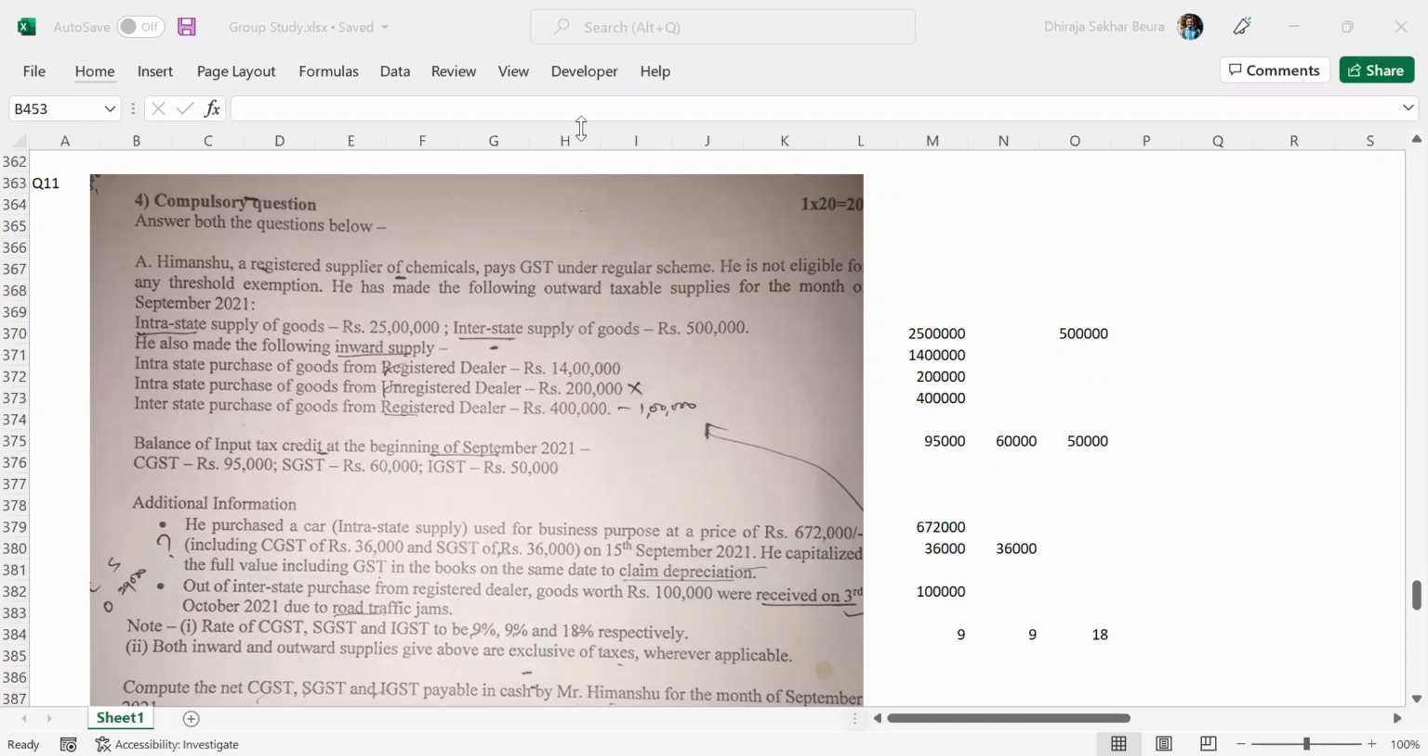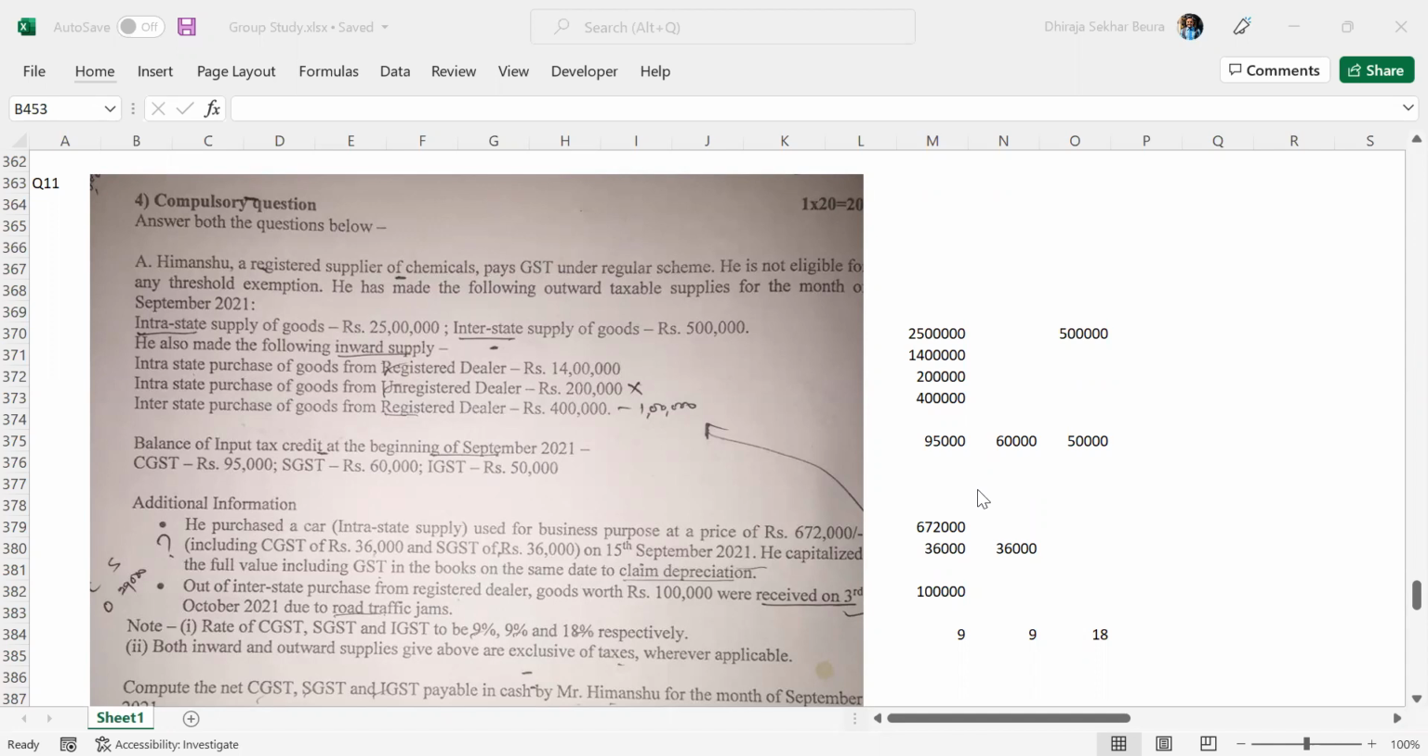All right. Quickly moving to this question. The question is a little big, so bear with me. Ms. Himansu, a registered supplier of chemicals, pays GST under the regular scheme. He is not eligible for any threshold exemption. Ignore this, not important, not even in our course. He has made the following outward taxable supplies for the month of September 2021.